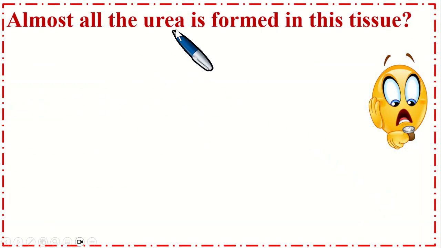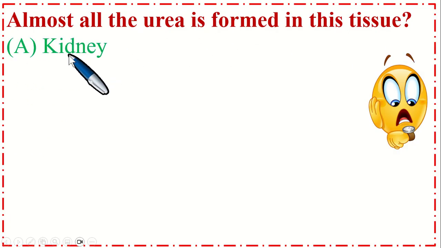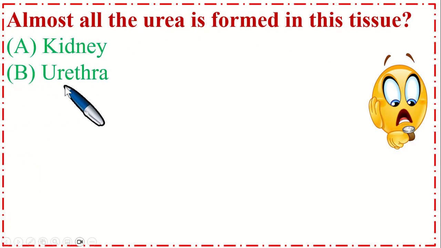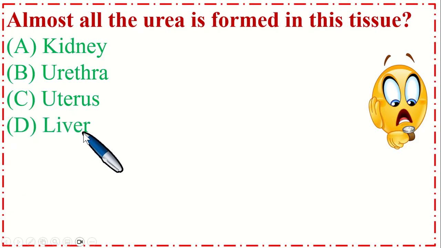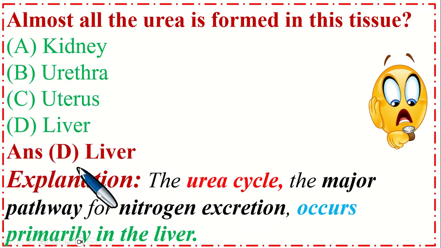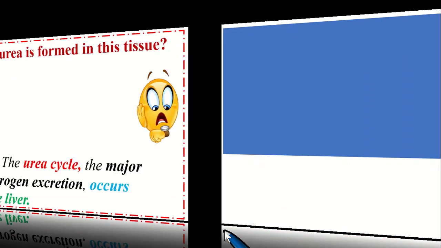Almost all the urea is formed in this tissue. Option A kidney, B urethra, C uterus, and option D liver. So the correct option is D, liver. The urea cycle is the major pathway for nitrogen excretion and occurs primarily in the liver.